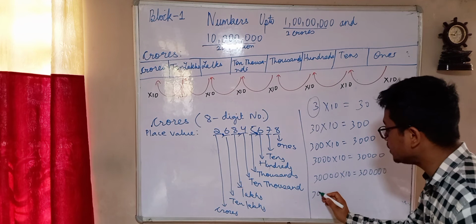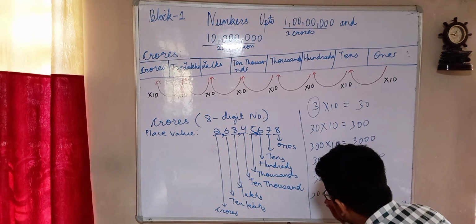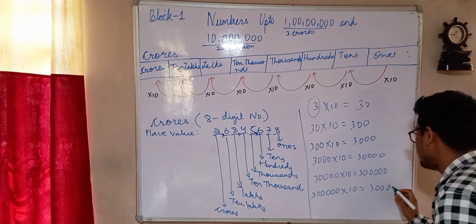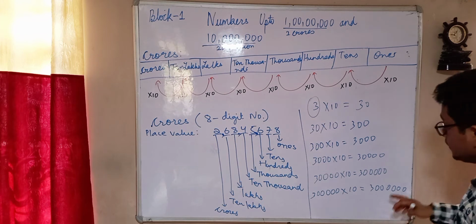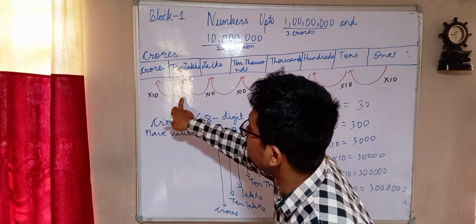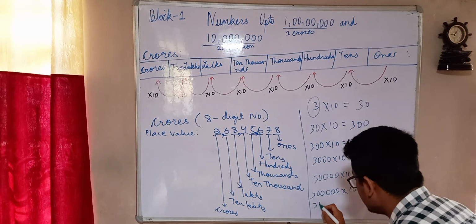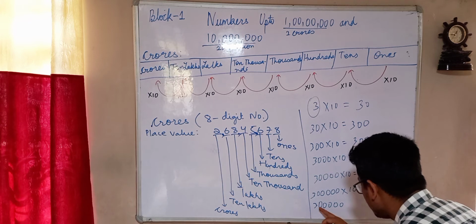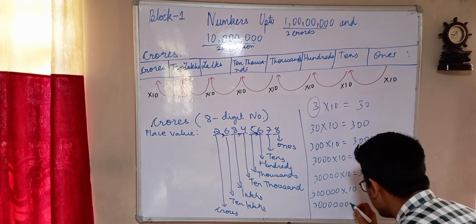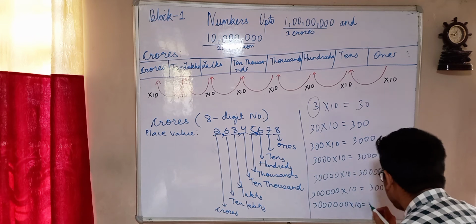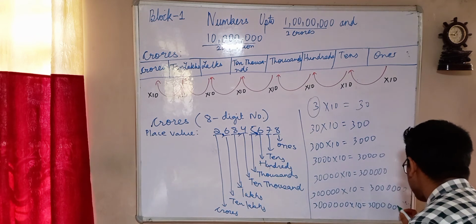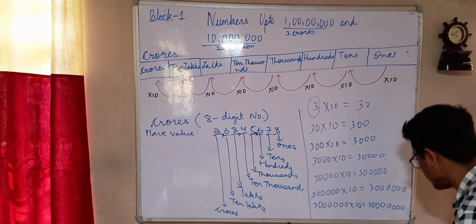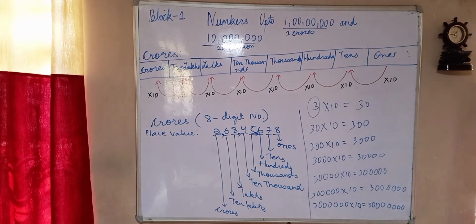Then again, with a 6-digit number, if you multiply by 10, it becomes a 7-digit number. And again, with a 7-digit number, if you multiply by 10, it becomes your 8-digit number. Okay children, it will become an 8-digit number. Understanding? So that is what is actually happening.